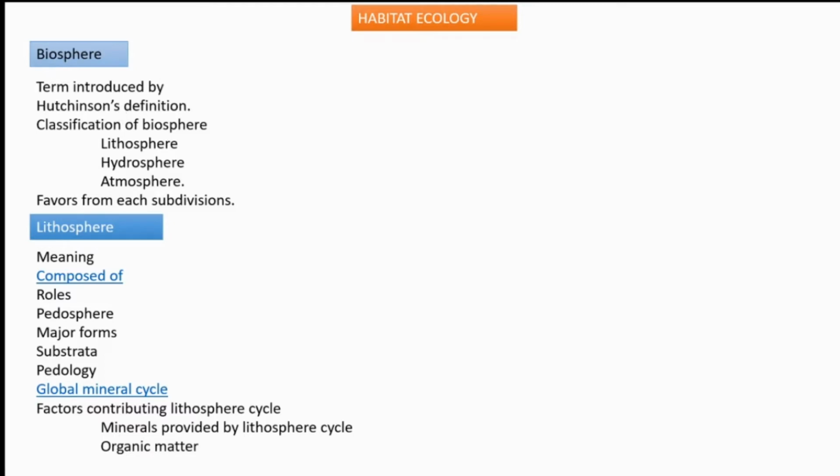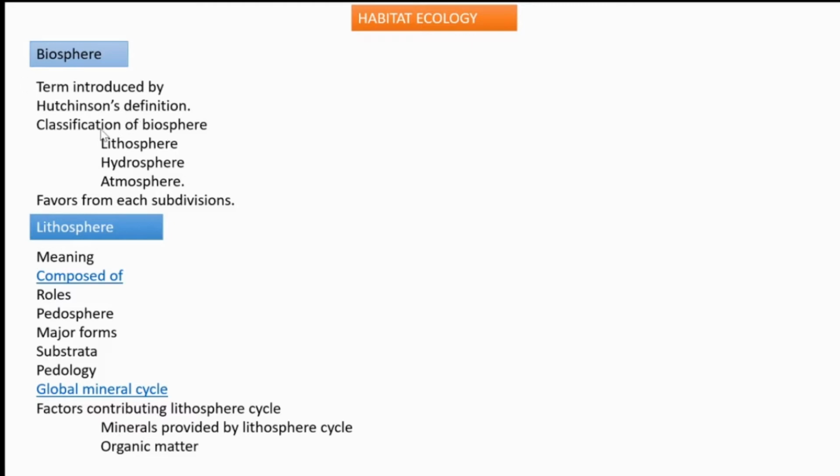It was introduced by an Australian geologist, Edward Suess, in 1875. Who is that? An Australian geologist, Edward Suess. Further, another scientist further developed the idea of biosphere, that is Vladimir Ivanovich Vernadsky in 1926. Who is that? Vladimir Ivanovich Vernadsky. Those who have the textbook, let's see the spelling.